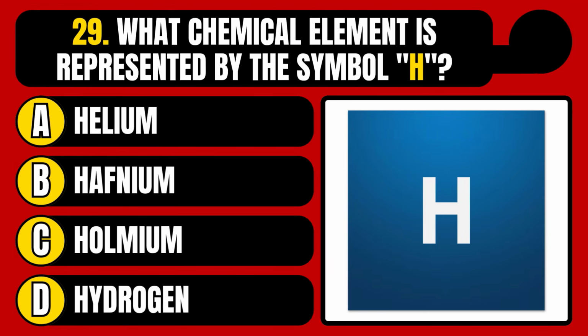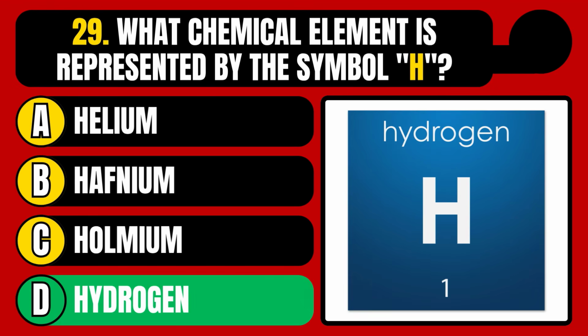What chemical element is represented by the symbol H? Helium, hafnium, holmium, or hydrogen? The correct answer is option D, hydrogen.